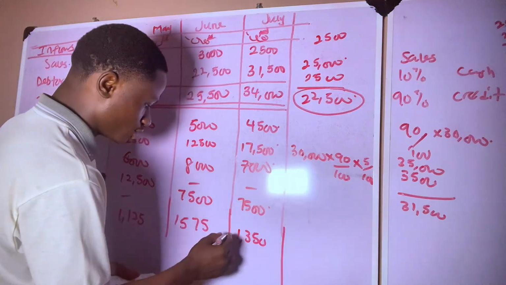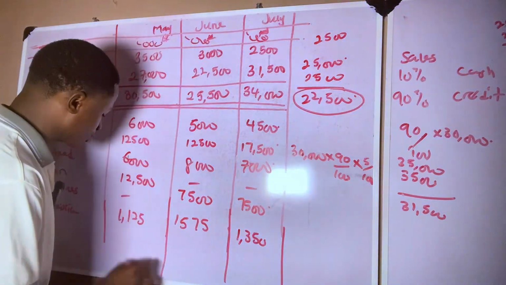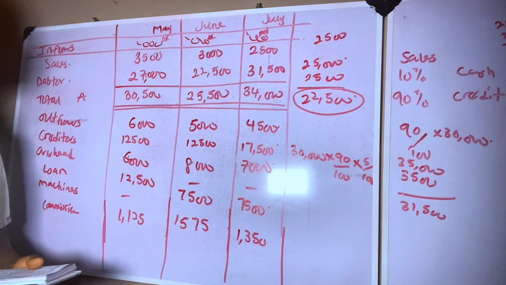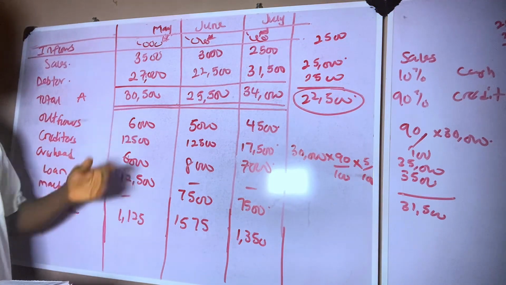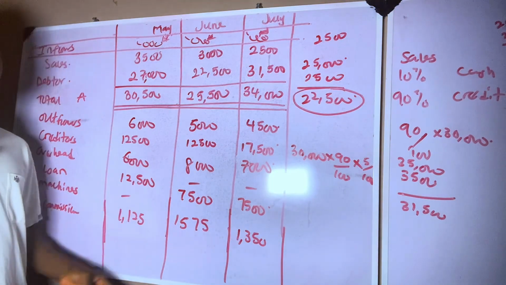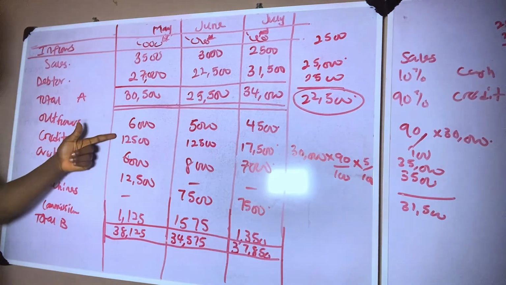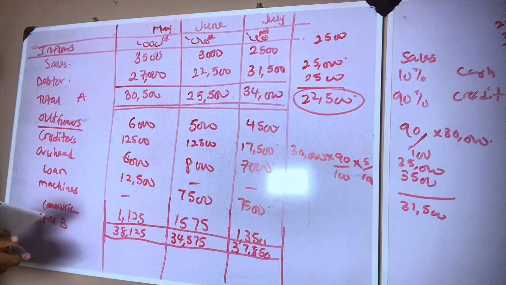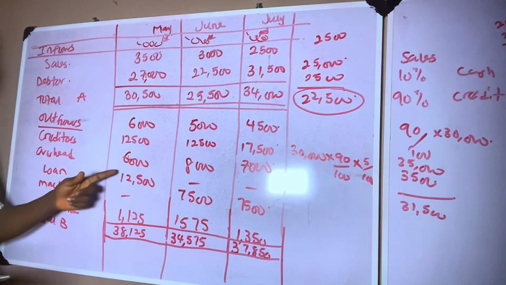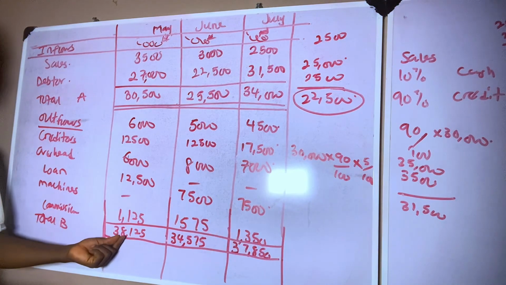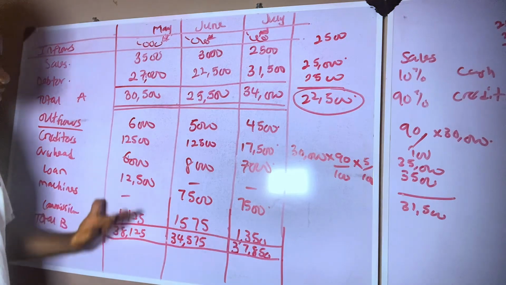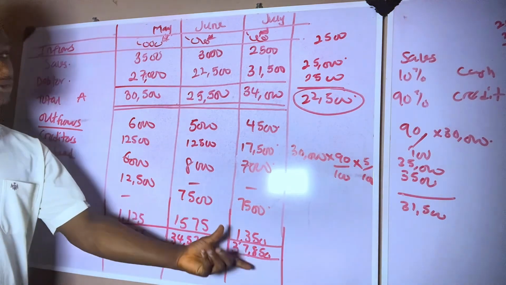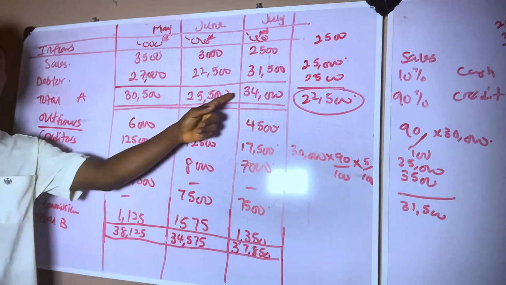1,350. So which amount for the totality of our outflow. So this is our inflow, this is our outflow. So let's sum this up. If you add all your outflows together, 6,000 plus 12,500 plus 6,000 plus this, you get 38,125. So the total of my outflow is this. Don't forget that my total inflow is this value that we have here.